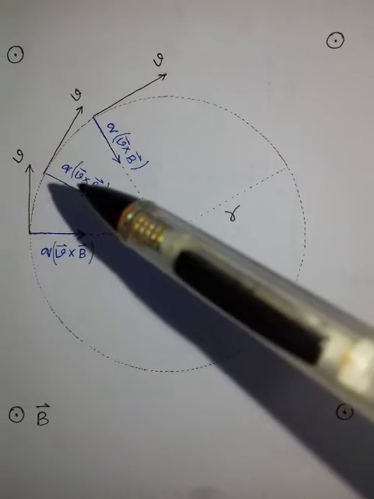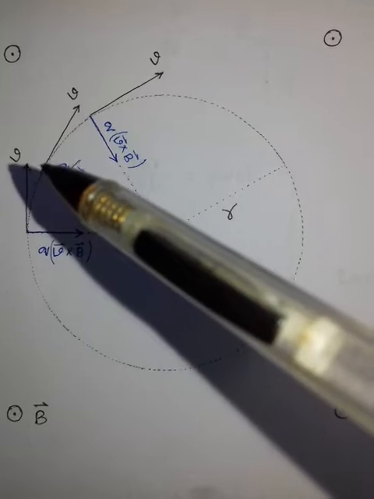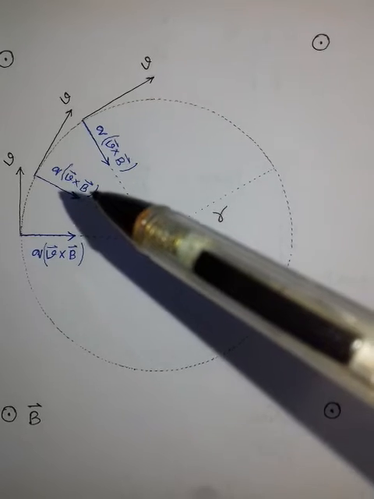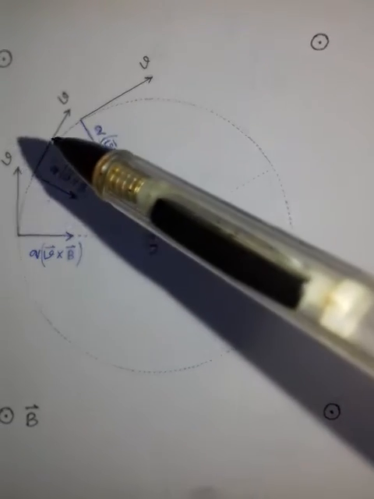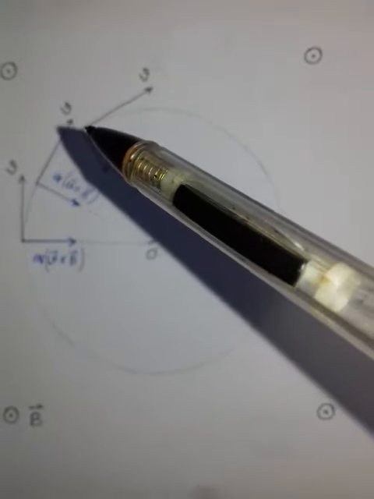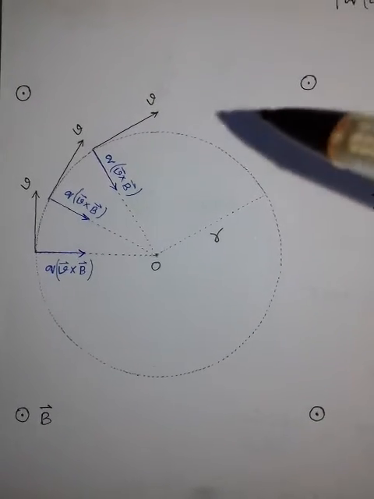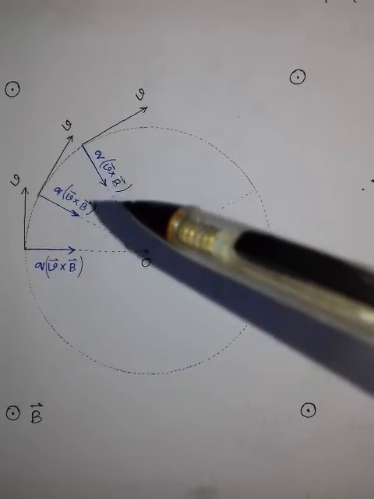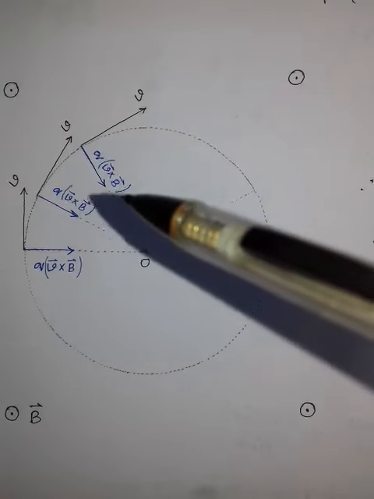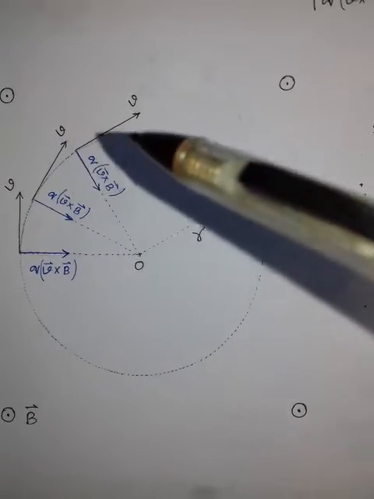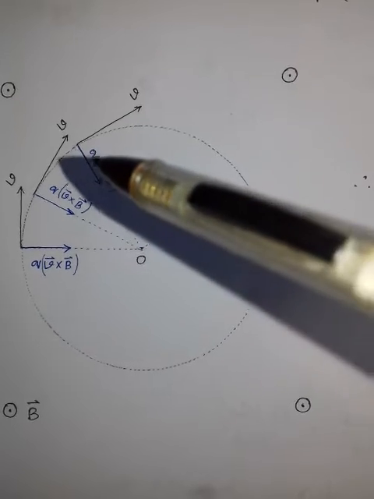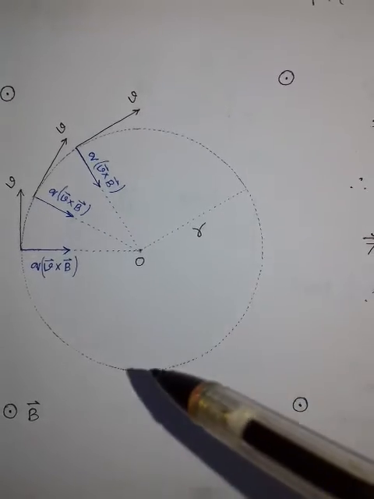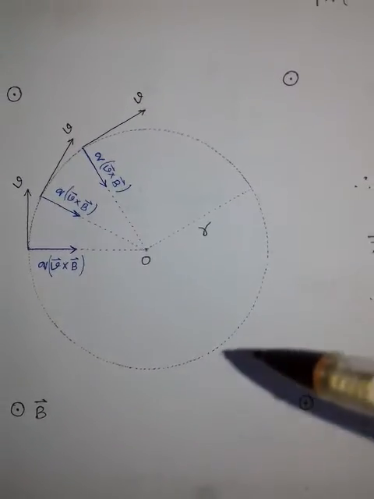Here also this force will make the body turn towards the right, and after a few moments the body will move to this point. Here also the force q v cross B will act perpendicular to v and will make the body turn towards the right. Thus, as a result, the particle will move along this circular track.